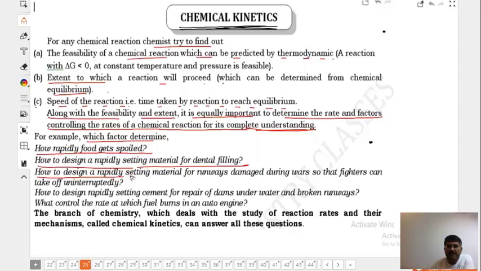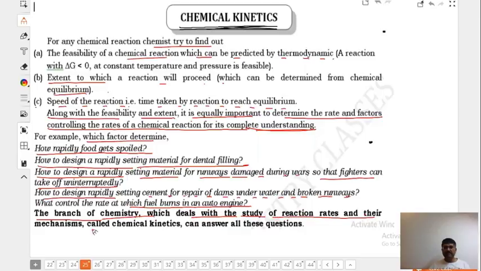How to design a rapidly setting material for runways damaged during wars so that fighters can take off? How to design rapidly setting cement for repairs of a dam underwater and a broken runway? You understand, we have to repair them in a very fast way. We can't wait. What controls the rate at which fuels burn in an auto engine? The branch of chemistry which deals with the study of reaction rates and their mechanism, called chemical kinetics, can answer all these questions.